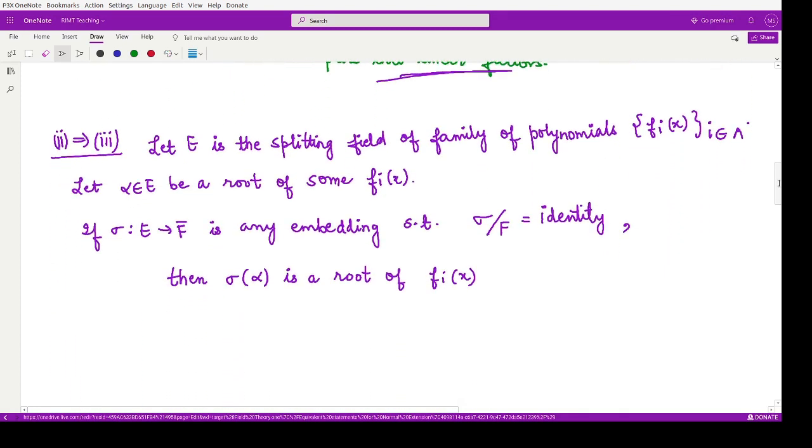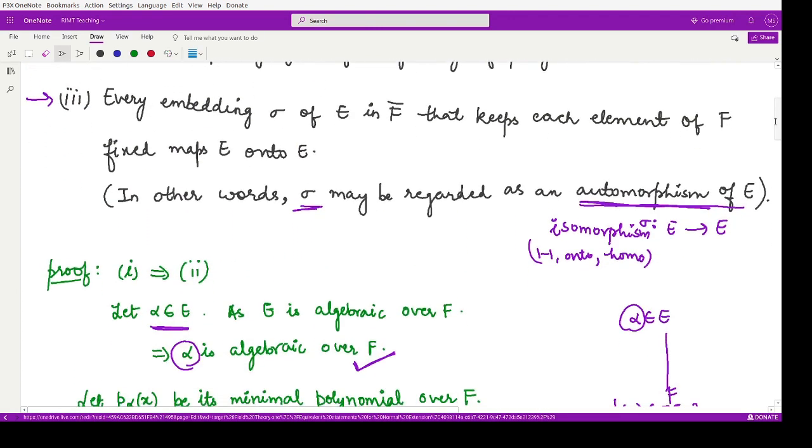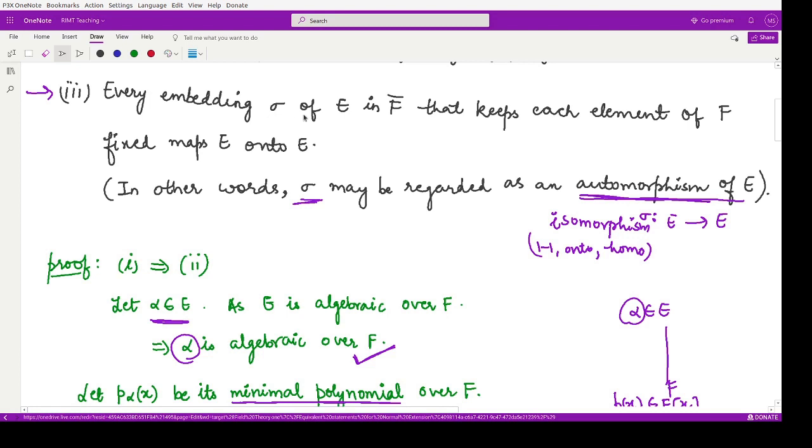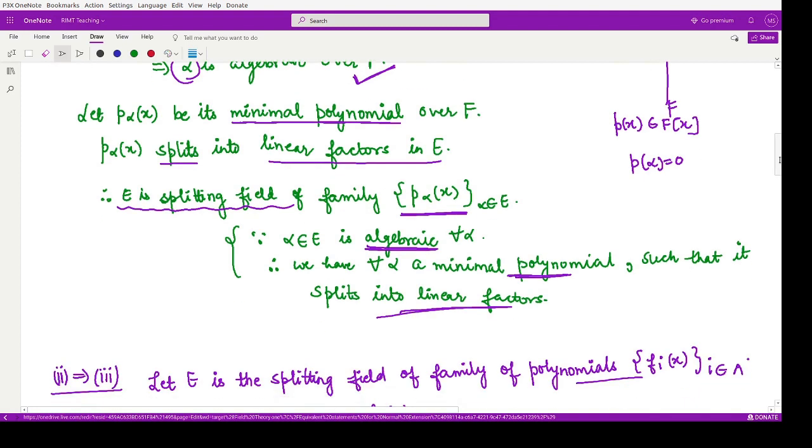So in the second part we shall try to prove that second implies third. So we assume that E is the splitting field of this family of polynomials, and we want to prove the third point. The third point says that every embedding sigma of E in F bar, keeping each element of F fixed, maps E onto E. So this is what we are trying to prove here.